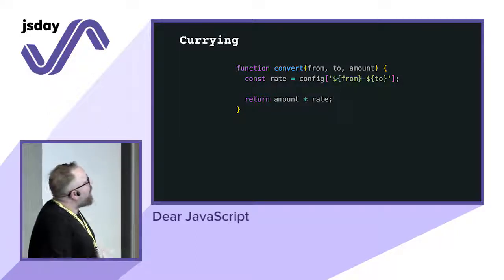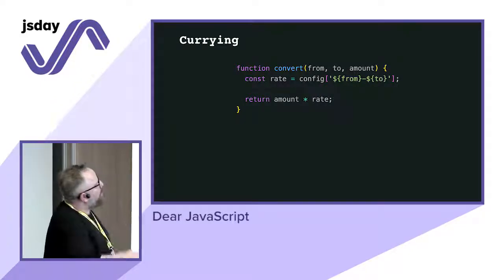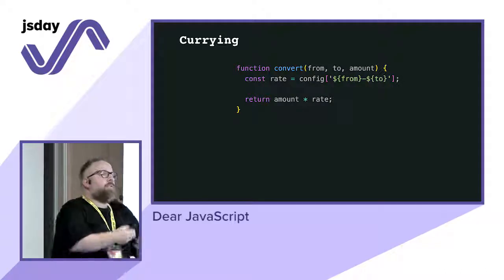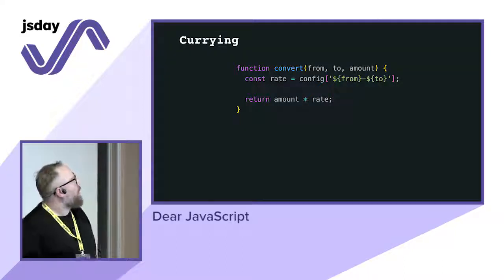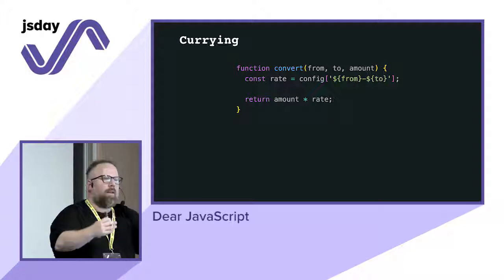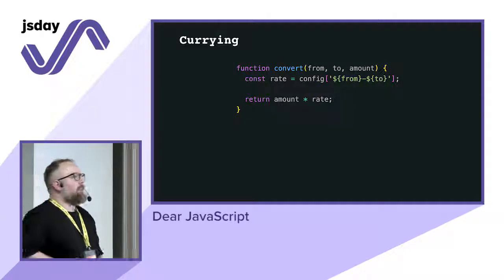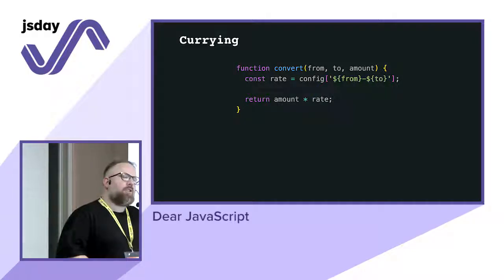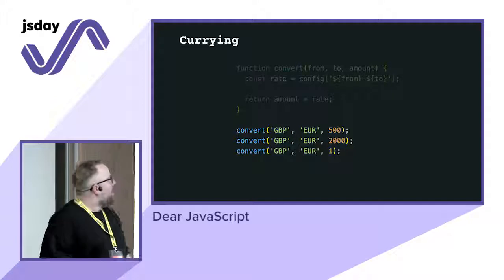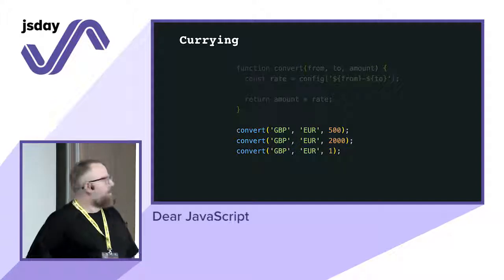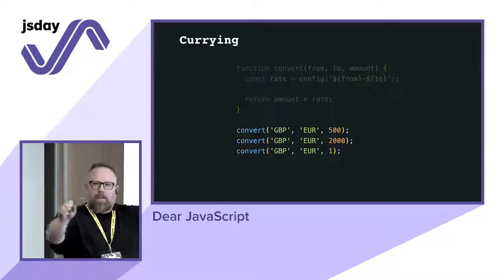So you have a function, convert, that will get the first currency, the currency that you want to convert to, and then the amount. And then you need to get the rate, right? For the sake of the example, I couldn't put the whole code there, but let's say that you're not getting the rate from a config. Let's say that you're calling an external service that does that for you, and every time you call that service, you pay, because you want to be accurate. And then you return the amount multiplied by the rate. This is how you will call the function, right? You will have convert pound to euro, 500, 2001. Is that clear so far?